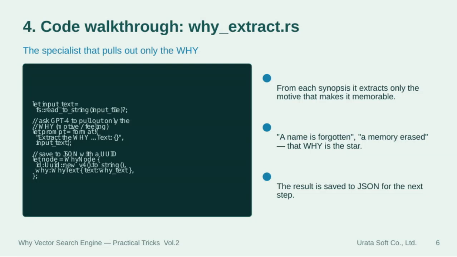Now let's look at the code walkthrough for y_extract.rs. This part specializes in pulling out only the why, the underlying motive or feeling behind the text. It reads the input file, then asks GPT-4 to extract just the why from the text. From each synopsis, it focuses on what makes the work memorable, like a name is forgotten, or a memory erased.